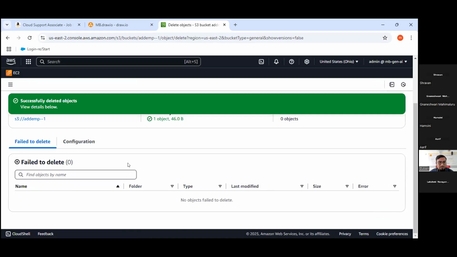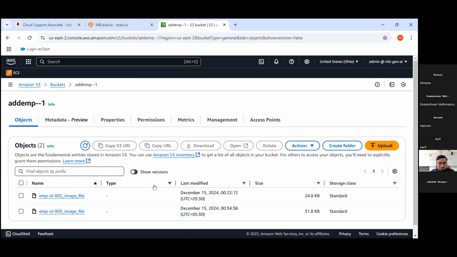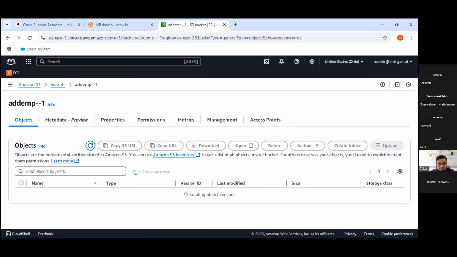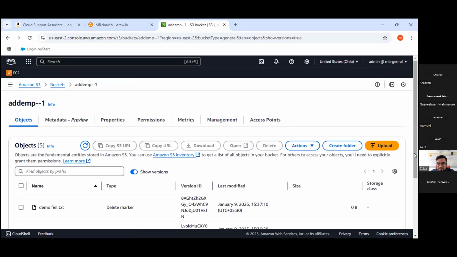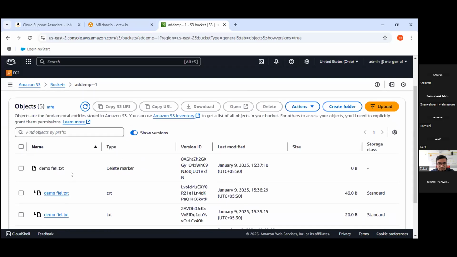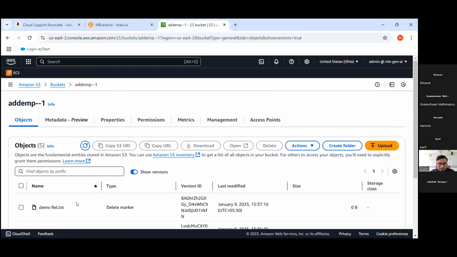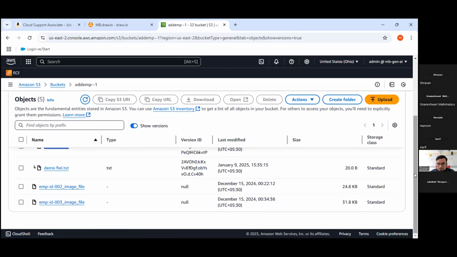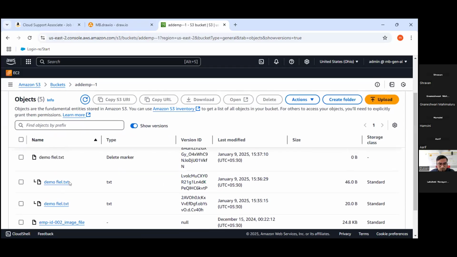Now, if I deleted this file, folks, then what happened? If I need to restore, I just need to enable this version option, and you will see both the versions here, right? This is the current version and this is the old version. So let's suppose I need to download the old version file. This is the scenario, folks.